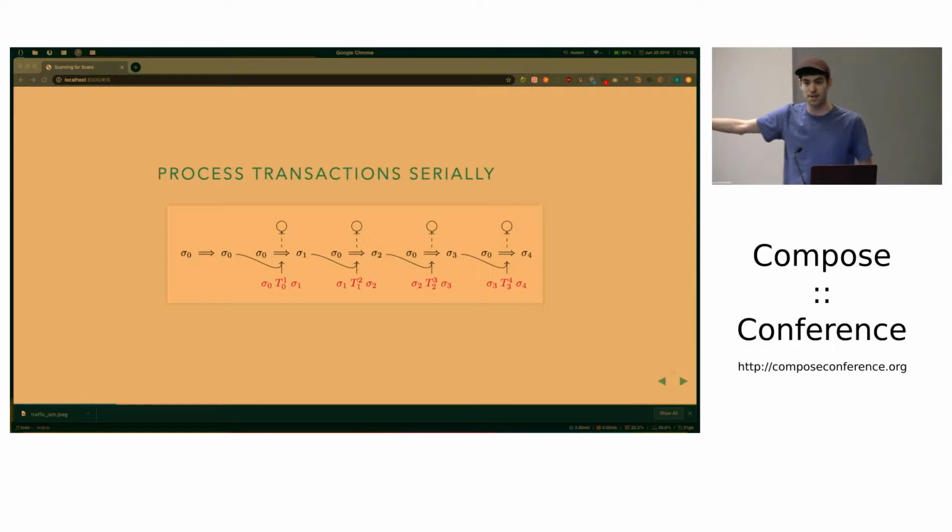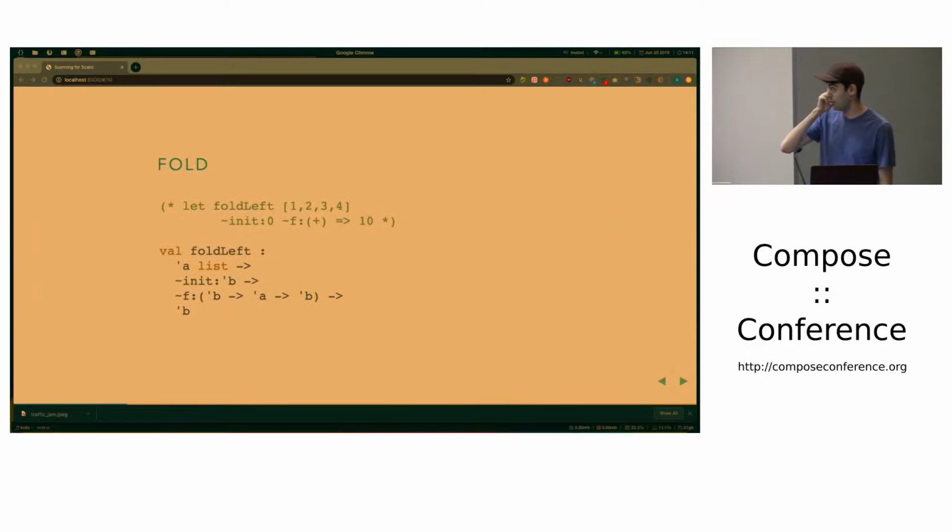As soon as we see a transaction, we can combine it with the first proof, and we get a proof that we can go from 0 to 1. We can take that, combine it with the next transaction, a witness to the transition from state 1 to state 2, and we get back a proof from 0 to 2. And we do this again, we get a proof from 0 to 3, and again a proof from 0 to 4.